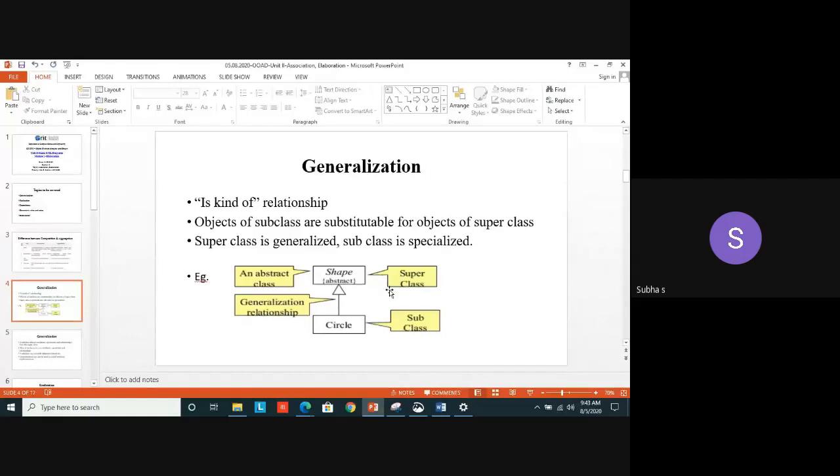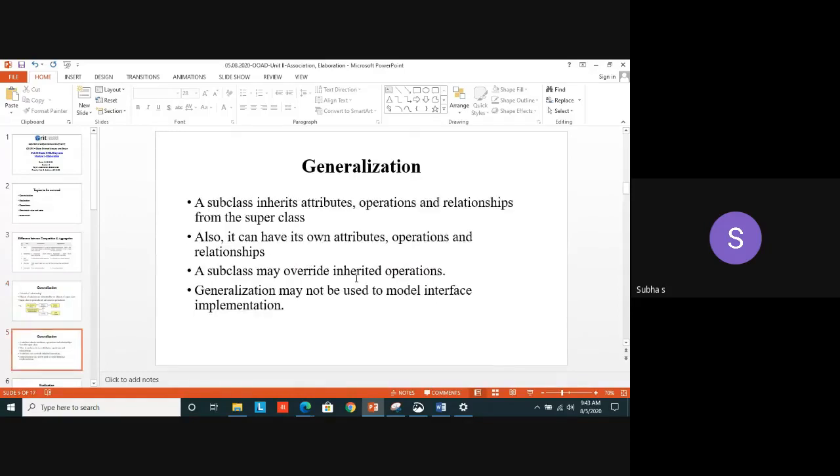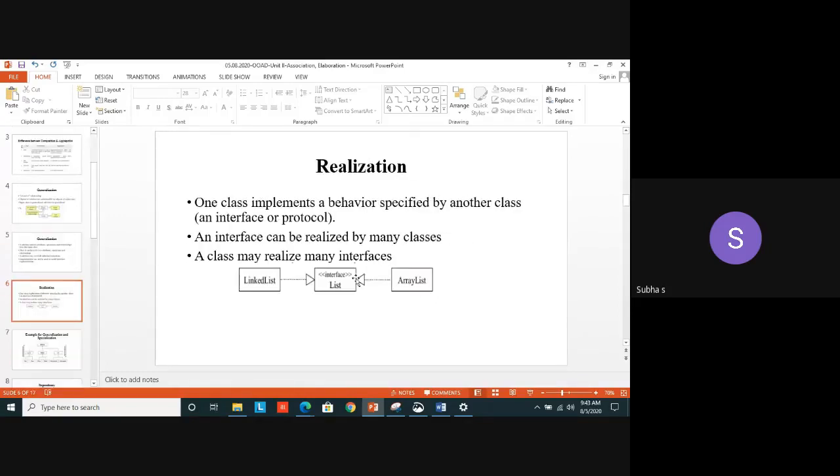A diamond symbol we saw for what? Aggregation and composition. A normal line denotes what? Bidirectional association. A normal line without any arrow mark denotes an association. An arrowed line denotes unidirectional association. Yes. So now we move on to another thing called what?